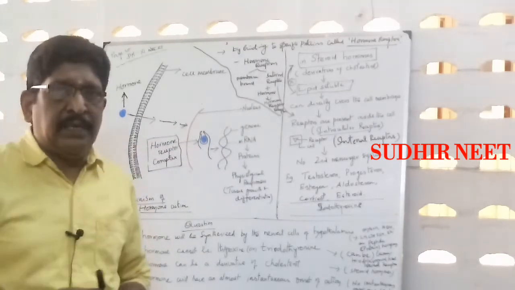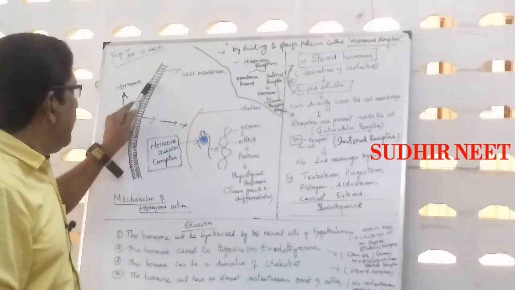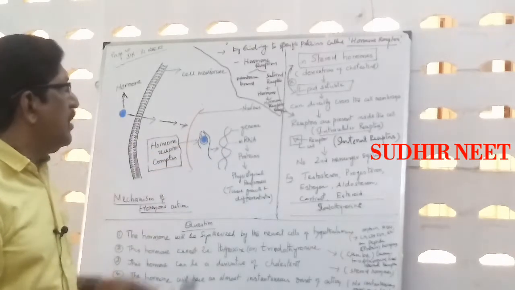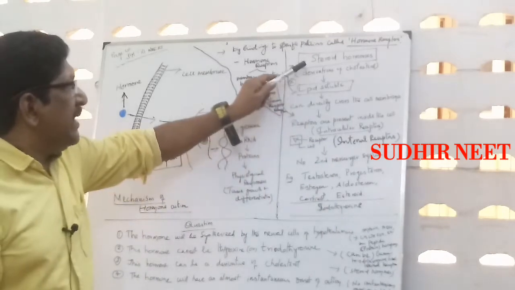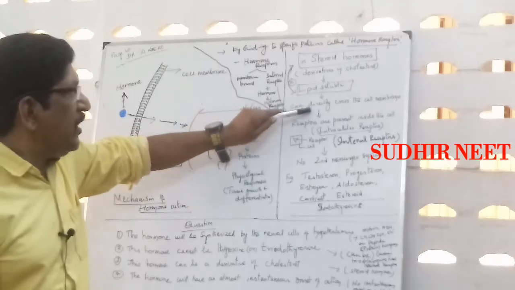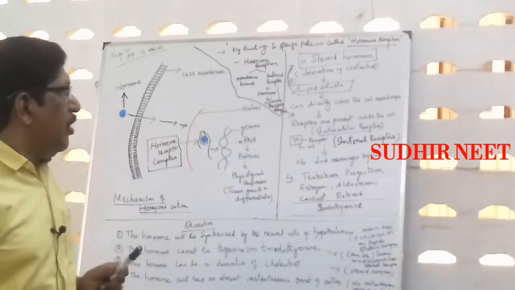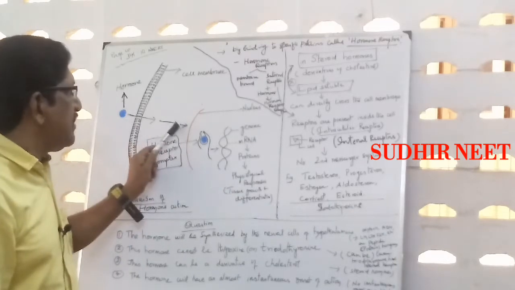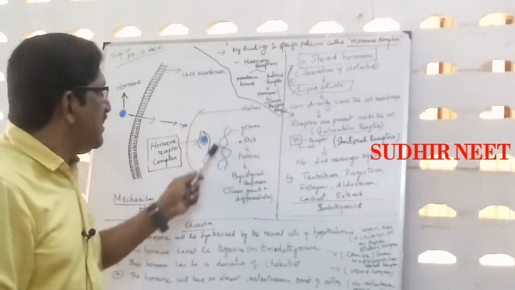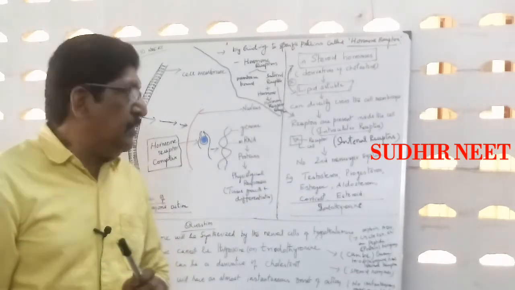Now you can see the receptors are not found on the membrane; the receptor is found inside the cell. So the characteristics of steroid hormones: they are lipid soluble and can directly cross the cell membrane, and the receptors are present inside the cell, intracellular receptors.